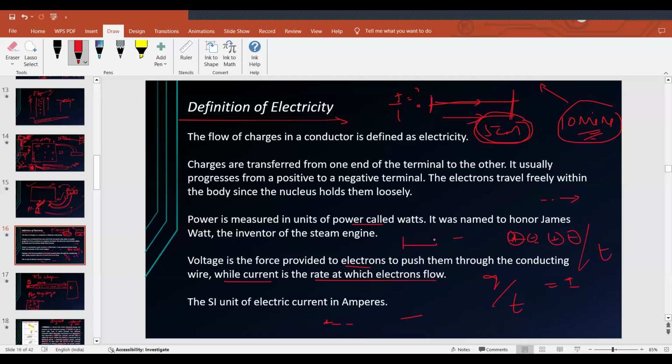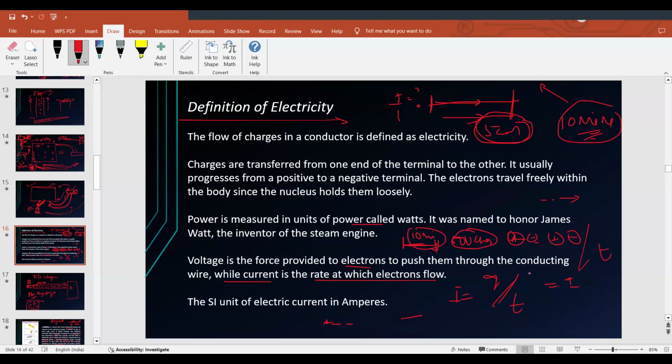In a given time interval, maybe 10 minutes, some 500 charges are flowing from this part to this part in the wire. So how will I find the current? I is equal to 500 charges flowing from this part to this part of the wire in 10 minutes. That is Q by T.